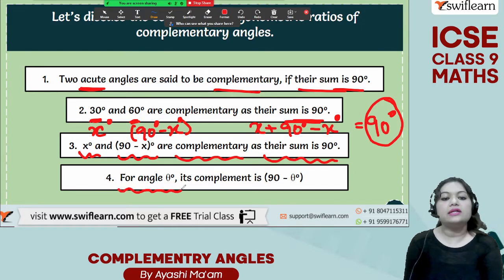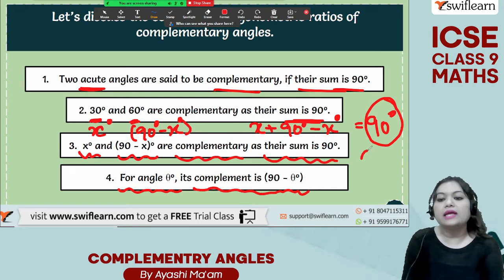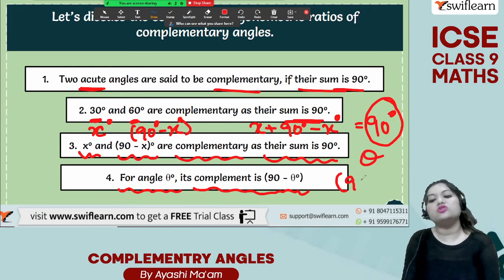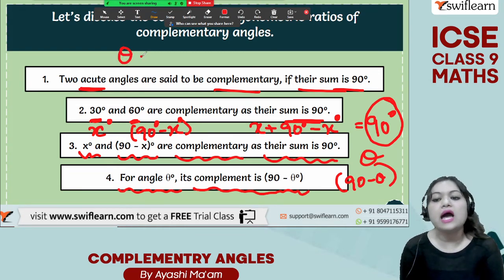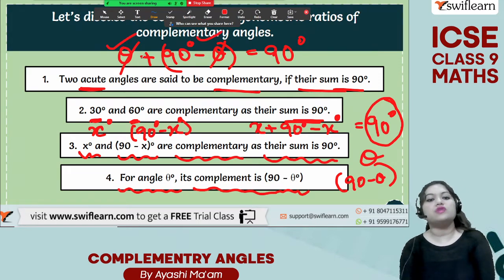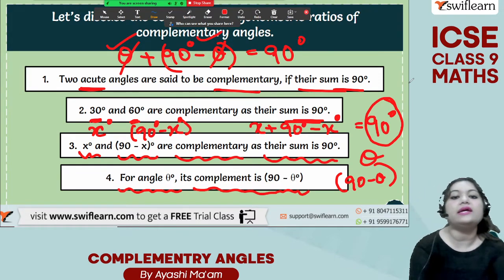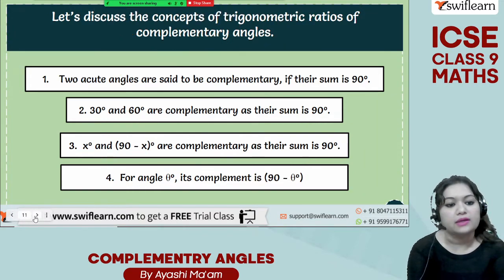For angle theta, its complement is 90 minus theta. Yeah. तो अगर कोई भी आपका एंगल हो थीटा तो उसका कॉम्प्लीमेंट हो जाएगा 90 माइनस थीटा. ऐसा क्यों होगा? क्योंकि अगर हम थीटा और 90 माइनस थीटा को अगर ऐड करें ये दोनों एंगल को, फिर हम लोग we will get the answer as 90 degree only. Therefore these two are complementary angles, that is theta and 90 degree minus theta. These two angles are our complementary angles.